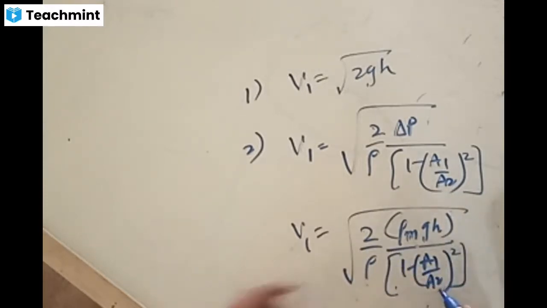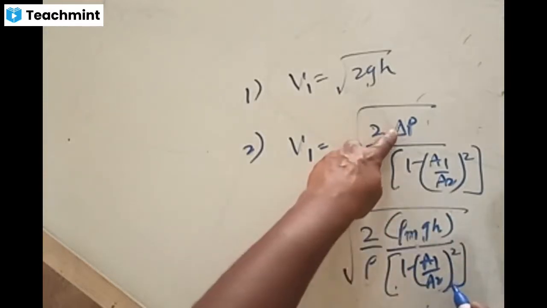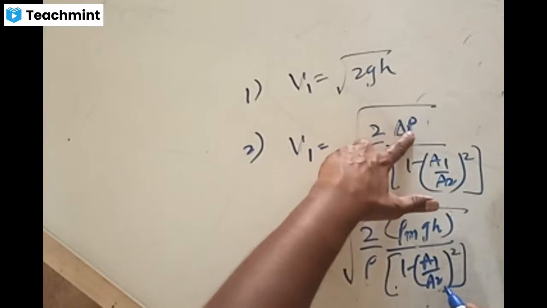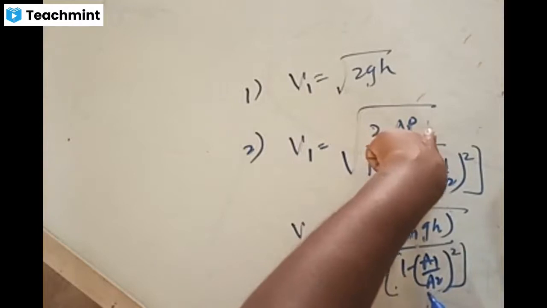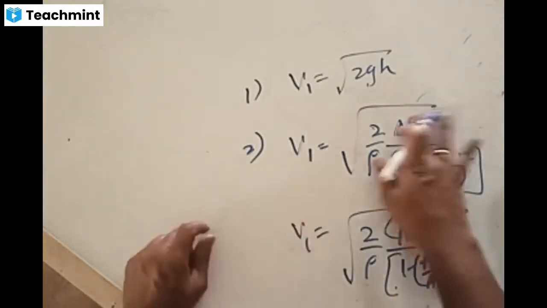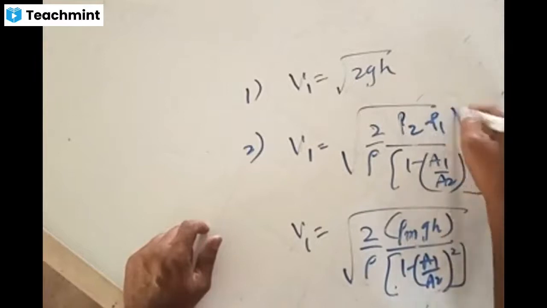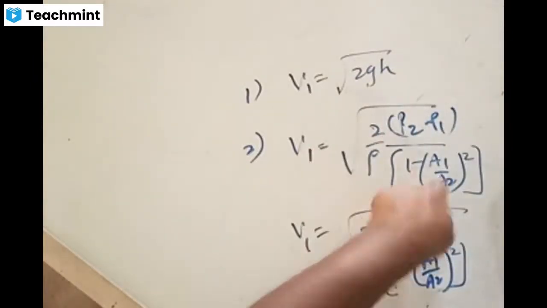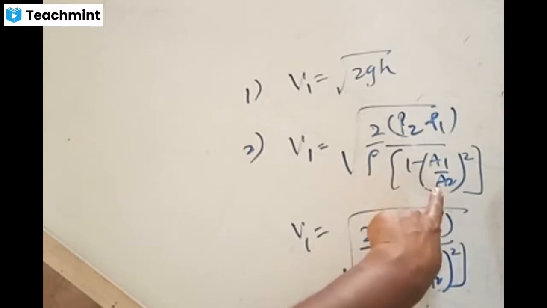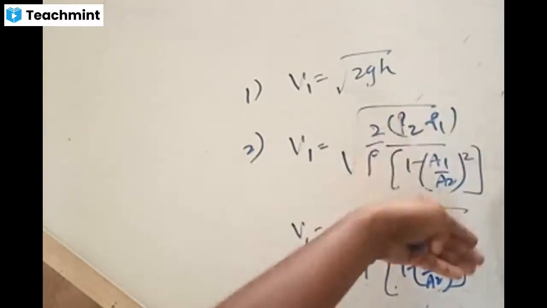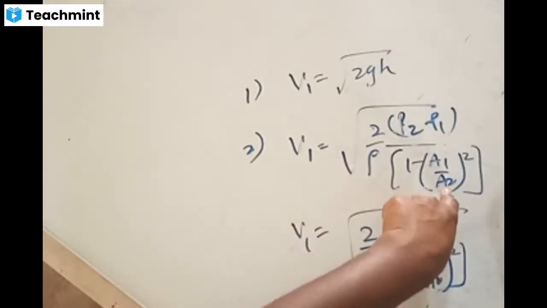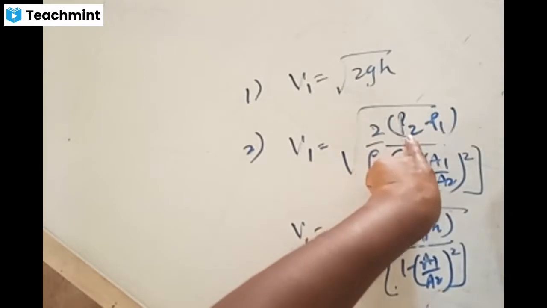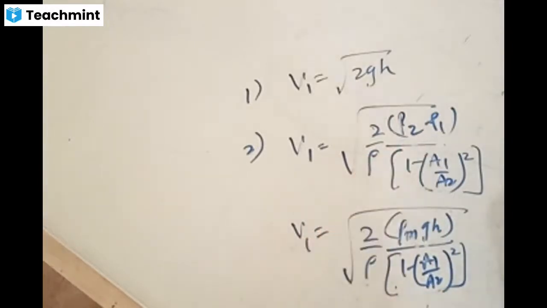In some books, it would be A2 by A1 minus 1. Then this would be P1 minus P2. We did it for P2 minus P1. In some books, you may find it as A2 by A1. It means they have taken P1 minus P2. We did it for P2 minus P1, with 1 minus A1 by A2. If I write A2 by A1, because of reversing the terms, it is going to become P1 minus P2. In any book, if you come across A2 by A1, you should check whether this is P2 minus P1 or P1 minus P2. Some small logic is there. Hopefully you can get that, right?